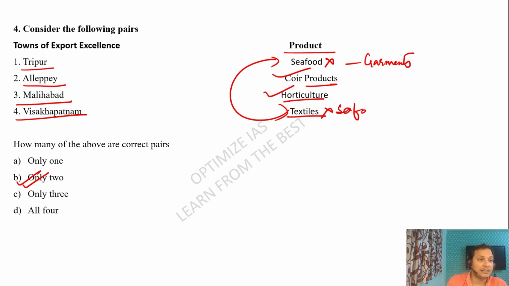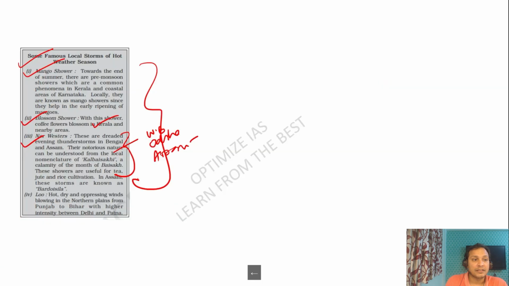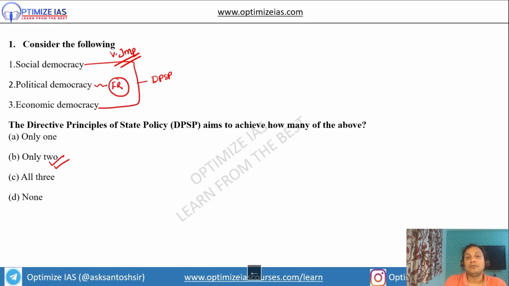This is question number five. Then we have question number four. Then this is question number three. You see how many PYQs we have solved. We have solved at least 10 PYQs. And you see the quality of the current affairs quiz.